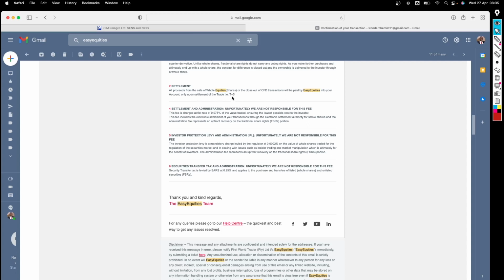In this case, they make an example of T+5, right? What does this T+5 mean? Some companies will quote you maybe T+3 or T+5. This simply means that on the date you make that transaction, it can take about 5 days to process that transaction. Yes, your capital will be quickly credited back into your account and you will see that almost immediately, but the recording of that transaction is still going to take some time.